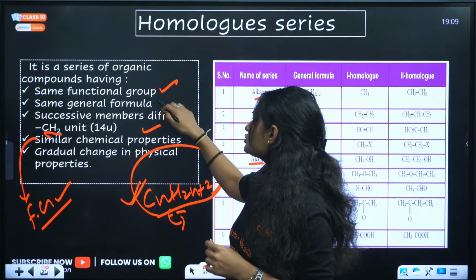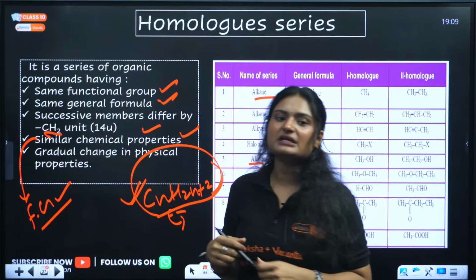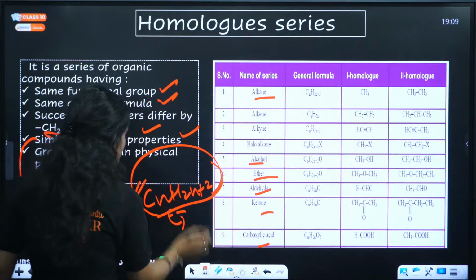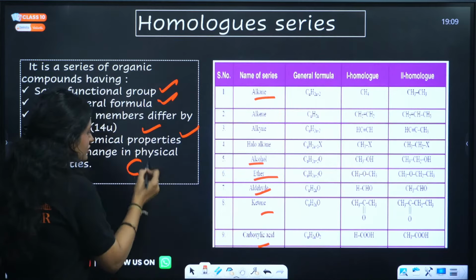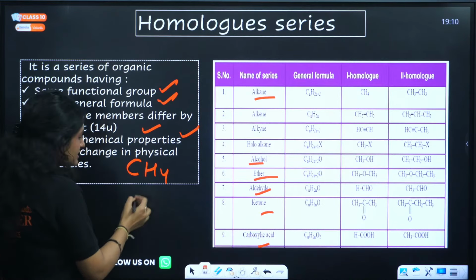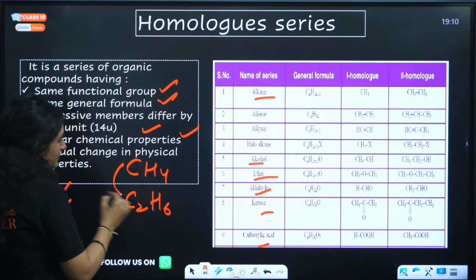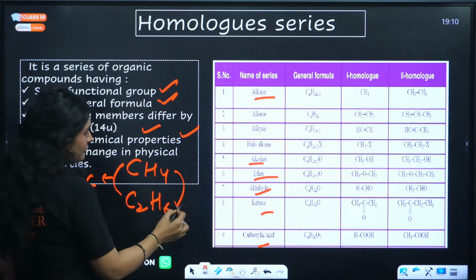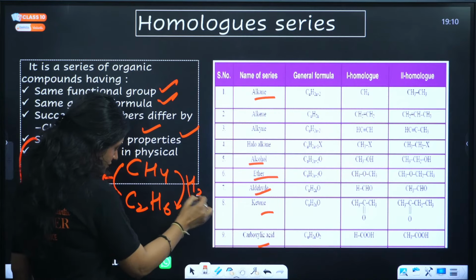They have the same functional group, same general formula, same chemical properties. Each successive member differs by a CH2 unit. So if you want to check, you can just write two members. Let me start with the basic one. If I write two members of the alkane series, first is CH4 methane, second is C2H6 ethane, right? What is the difference? How much carbon? One carbon, C1, C2. How many hydrogens? H6, H4, that means two hydrogens.